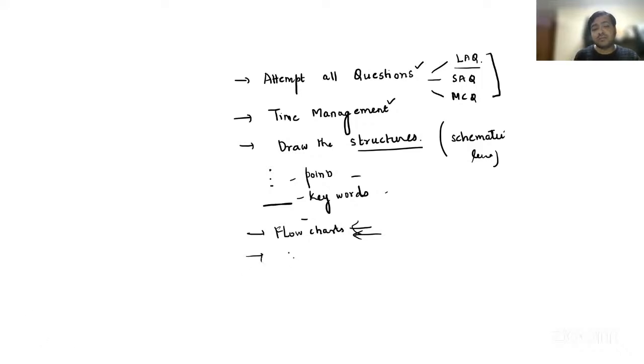Reactions are important. If there are any reactions that we are discussing, they have to be specified. In reactions, you have to write the enzyme and the ions, not just the substrate and the product. You have to include the enzyme and the ions. So draw it very nicely, guys. That is something very important.